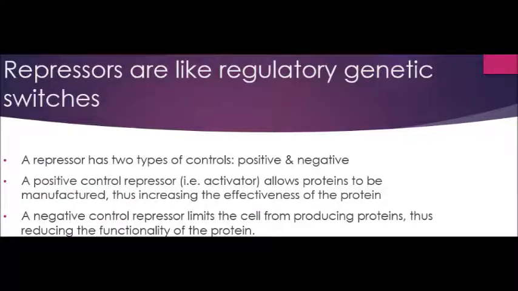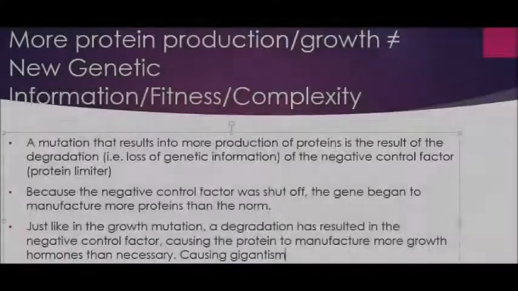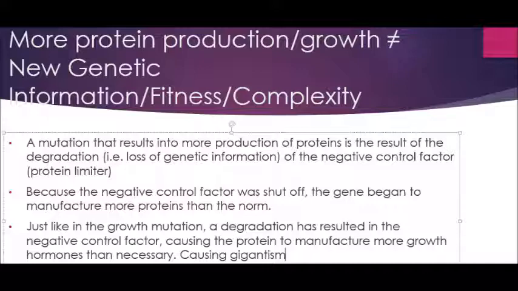well-being. The positive control factor tends to raise protein production, and the negative factor tends to lower it. The tension between them makes the control sensitive to change and permits it to act rapidly and accurately. Mutations that increase the food protein yield in wheat have been discovered in genes that control the making of the protein. They have been found to increase protein production by degrading a negative control factor.